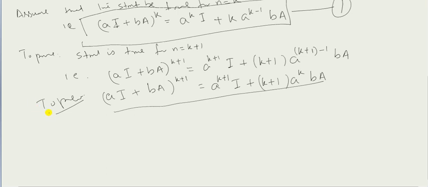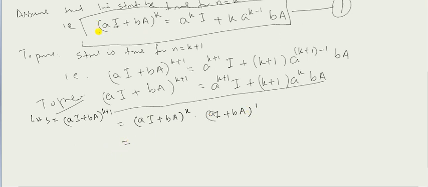I will start from the LHS now. Therefore LHS, (aI + bA)^(k+1), is equal to (aI + bA)^k multiplied by (aI + bA)^1.